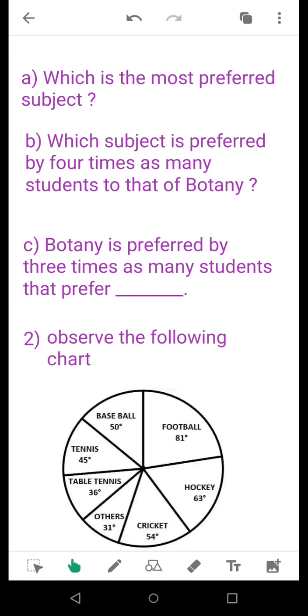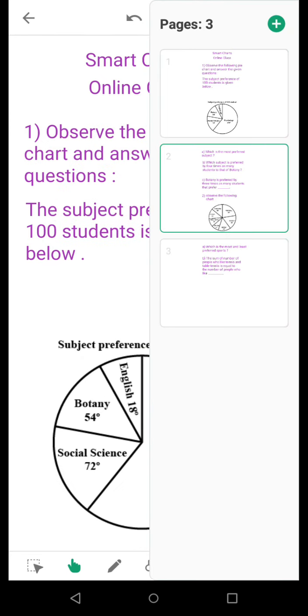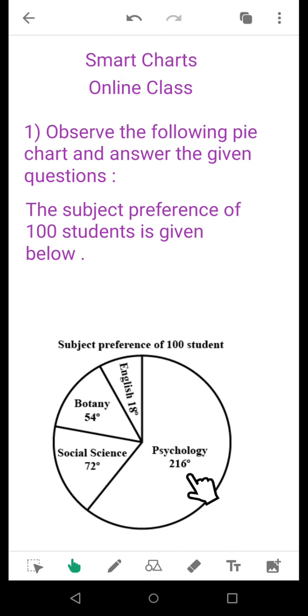If we come to our questions, which is the most preferred subject? Now students, from here you can very easily understand which is the most preferred subject. I will not give you any hint. As you know, the greater sector is always preferred, so you just look out for that.